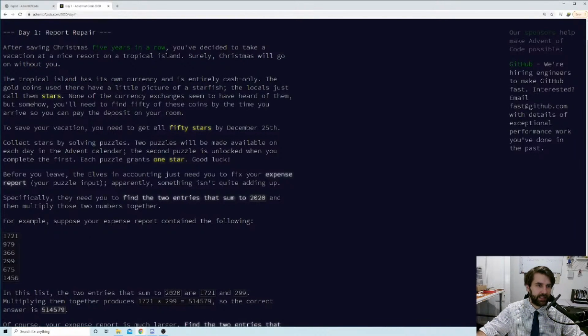The tropical island has its own currency and is entirely cash only. This is my worst nightmare. Cash only. What are you thinking? Contactless or nothing. Anyway, we'll get over that.